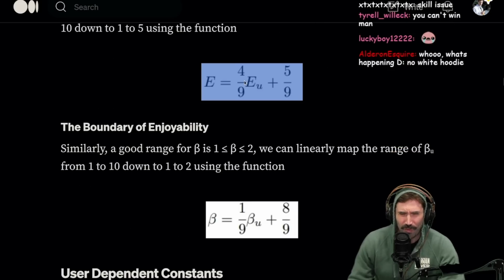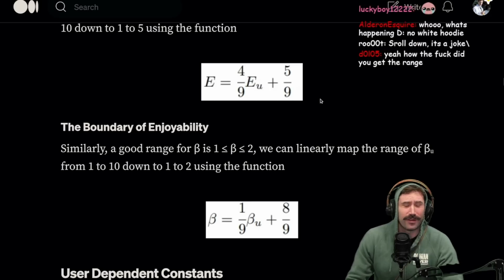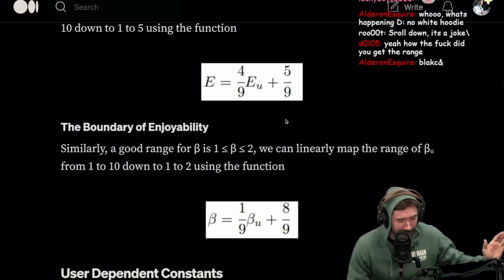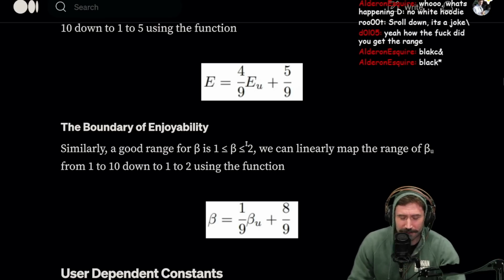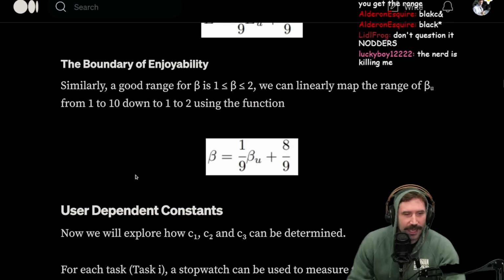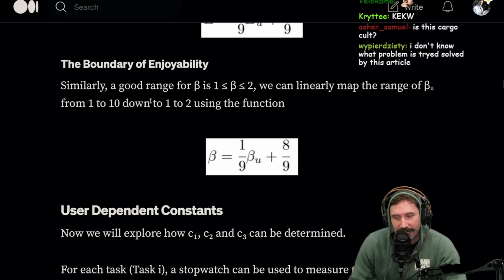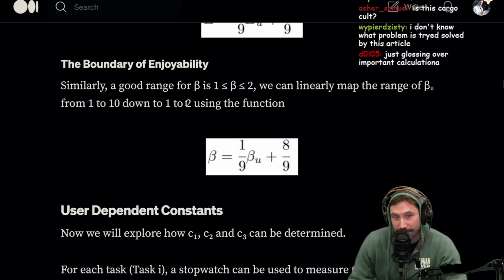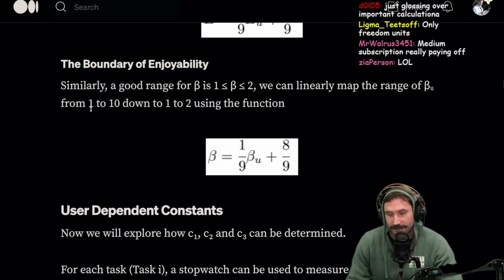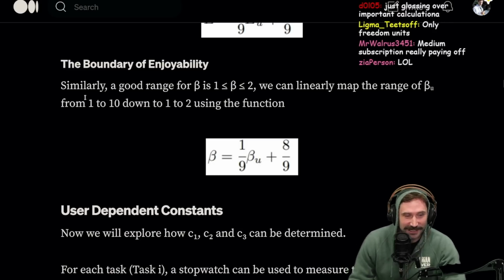What is this? Okay, first off, it looks like you're trying to get Fahrenheit out of this. Or Celsius out of this. I don't like what I'm seeing right now. Anyways, the boundary of enjoyability. I didn't realize we are in freedom units of effort, and now we're converting to metric effort. It's bullshit. What's happening here?